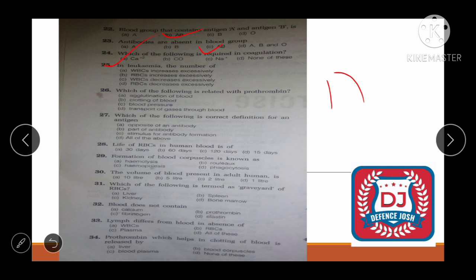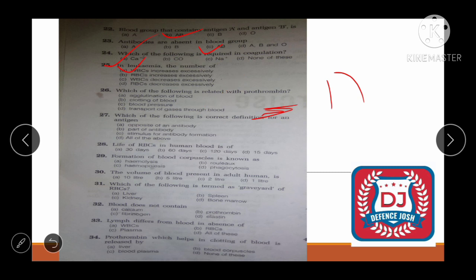ऑलराइट, next one is, in leukemia the number of WBC increases excessively. ठीक है, next one is, which of the following is related with prothrombin? Okay, it is prothrombin. So clotting of blood.